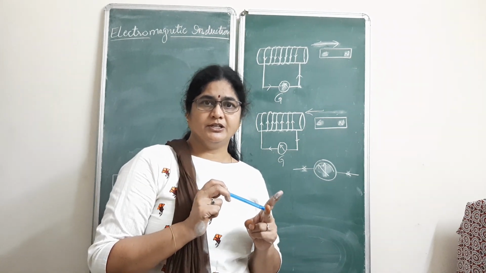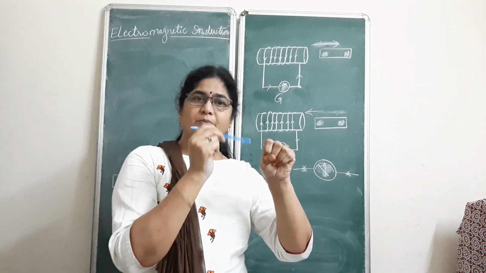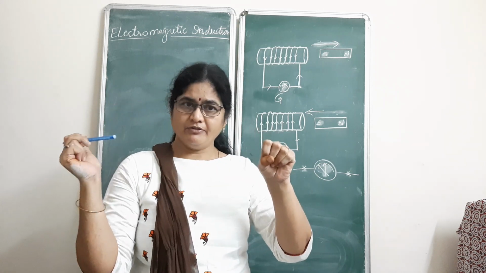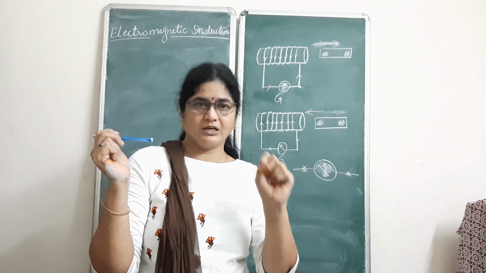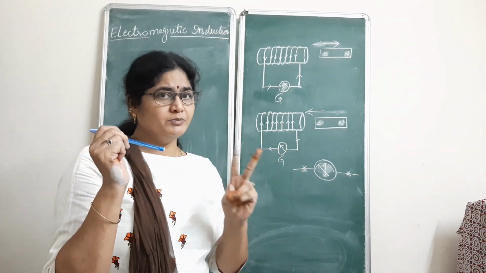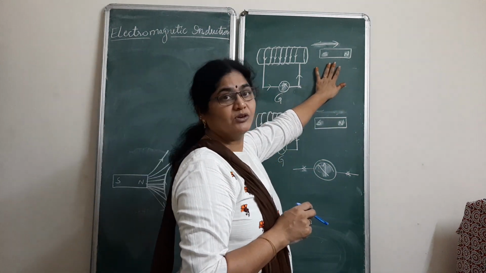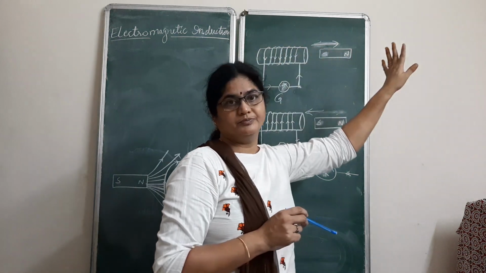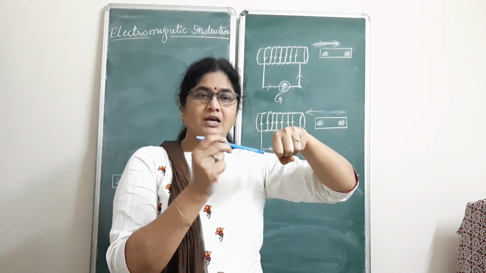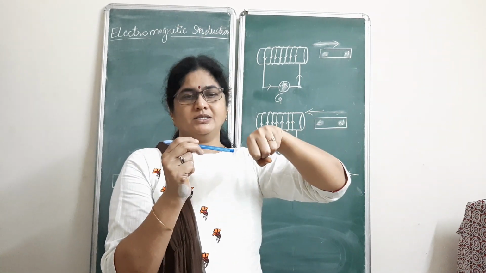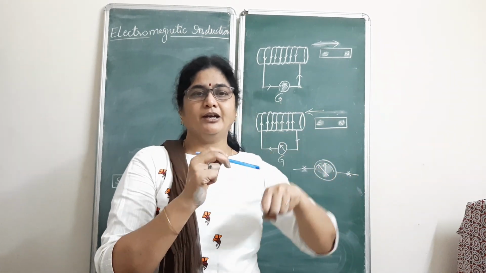And the second observation here is, when the magnet is brought close to the coil, the current is induced in one particular direction. When it is moved away from the coil, the current which is produced in the coil takes a reverse direction. That was the other observation. And the third observation is, he kept the magnet constant and moved the coil. Initially we kept the coil constant and moved the magnet. Now the magnet is constant and the coil is moved close to the magnet and away from the magnet. Again he observed the same kind of effect.